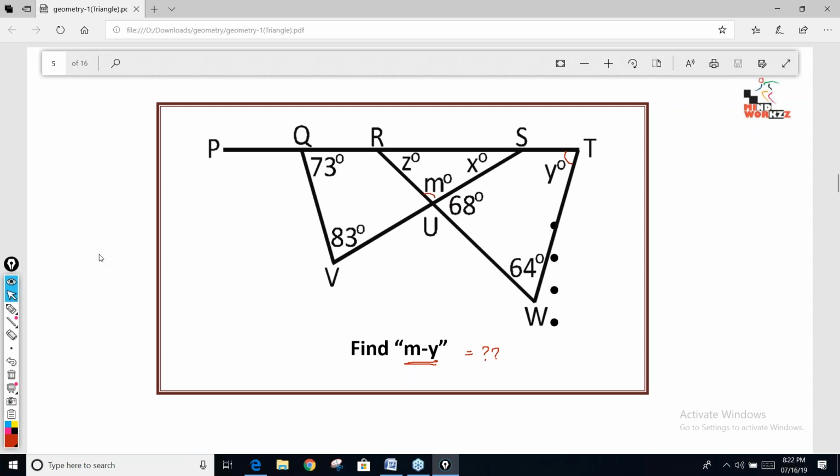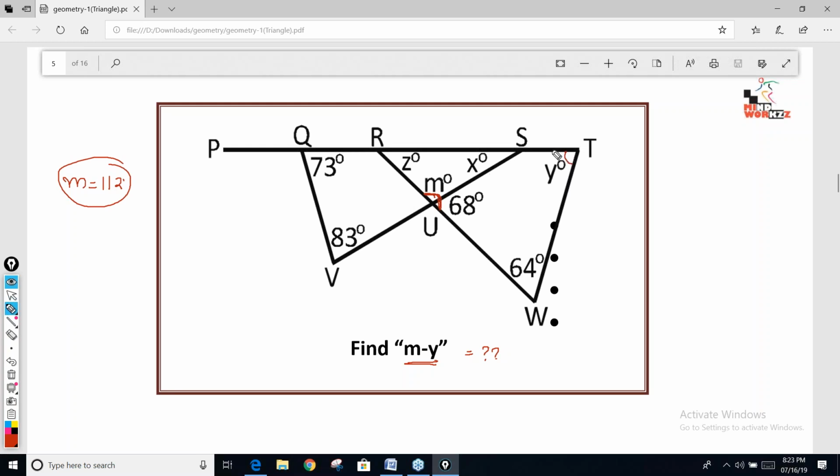We need to know why many people are getting a wrong answer for this question. This is again simple. Now have a look, guys. M was very easy. What is M? The angle made on a straight line has to be 180. Jagrati, no. Tanuj and Shekhar are correct. The angle made on a straight line is 180. So this angle is 68. This angle M has to be 112. M we get directly.